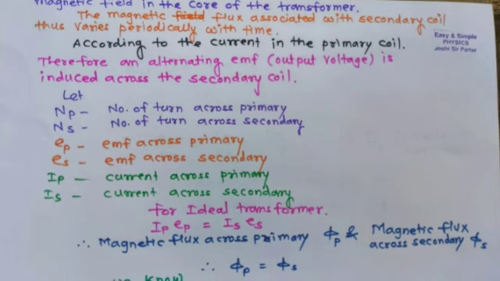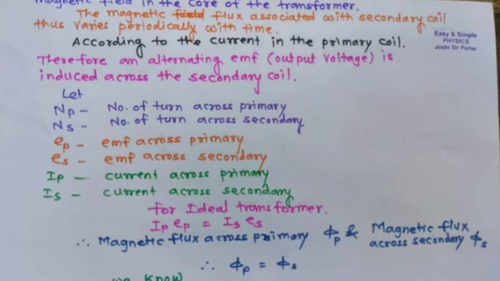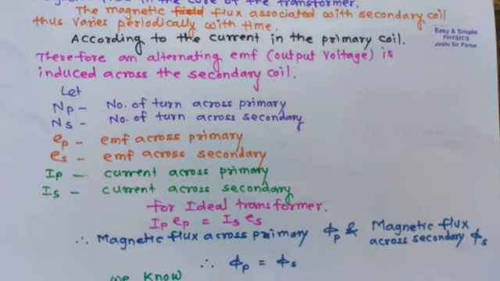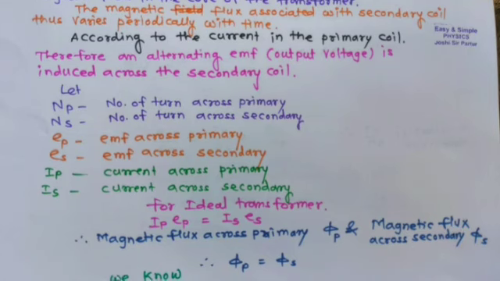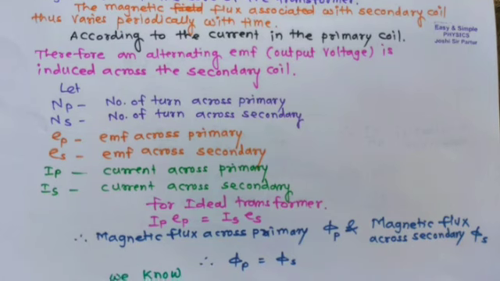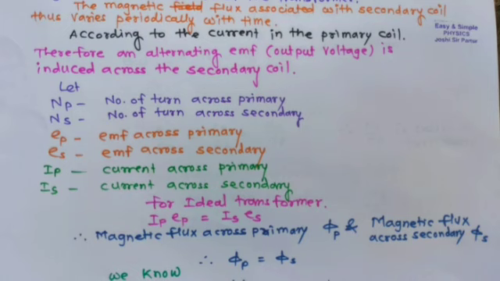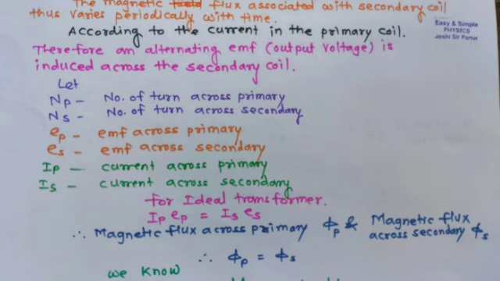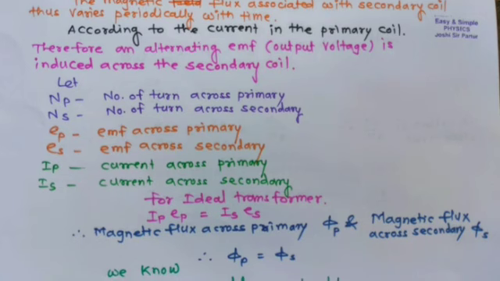The magnetic flux associated with the secondary coil thus varies periodically with time according to the current in the primary coil. Therefore, an alternating EMF, the output voltage, is induced across the secondary coil.